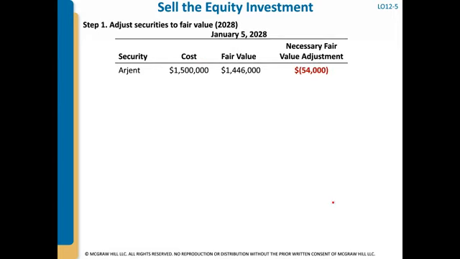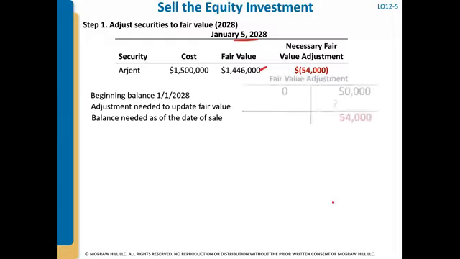When we sell the investment, on January 5th, 2028, we decide to sell it. At that point, the fair value is 1.446. We're first going to true up, adjusting our balance to the fair value, and then we're going to record the actual sale and remove the investment off of our books.